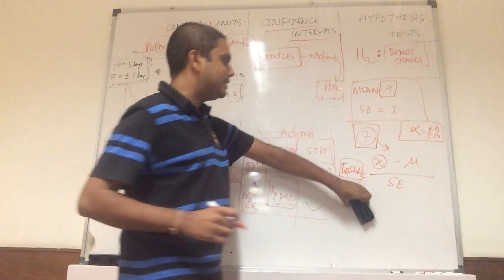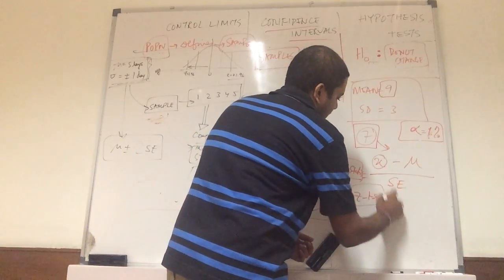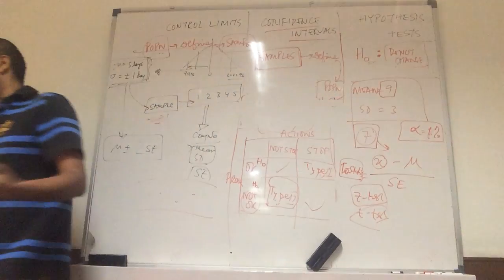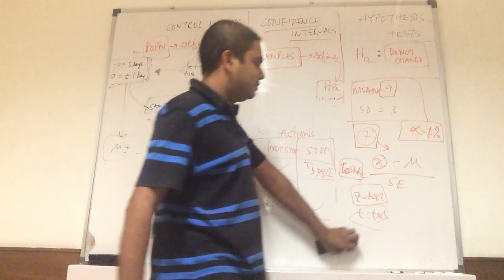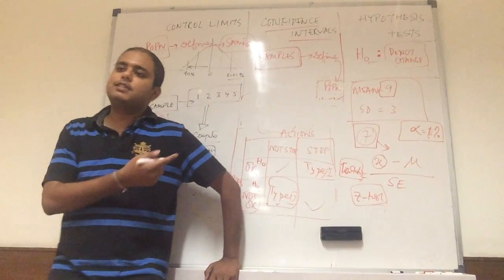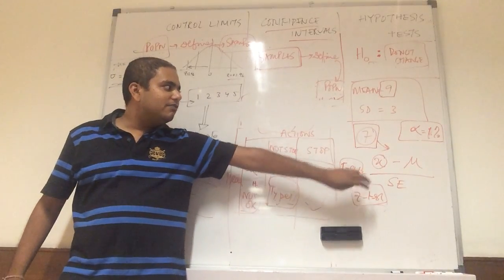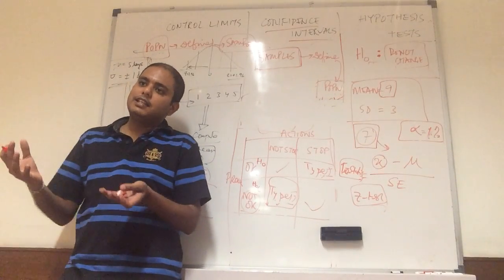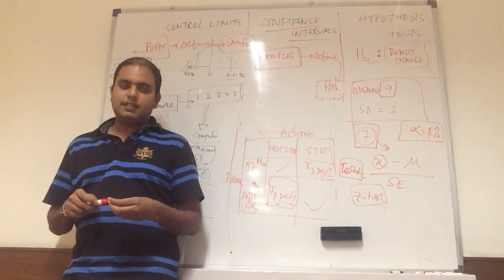When you are testing proportions, you use a z-test, and when you are testing means, you use a t-test. Actually, this is also a form of z-test only. You can call it z-test, but we're just using a fancy term, t-test. Z-test is when it's a proportion. Both cases are z only. You know why it is called t? Because in this case, I have the value of the samples and I do not know anything about the population. So I am estimating everything basis my sample. That's why I'm not calling it Z, I'm calling it T. Basically, the difference between a population and sample.